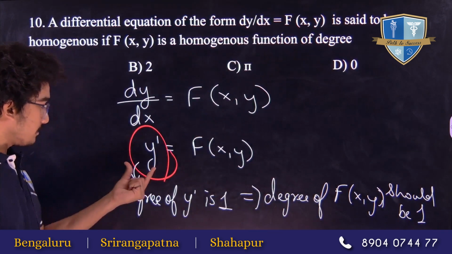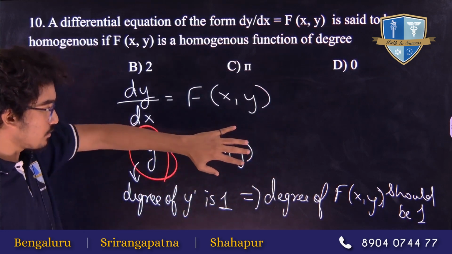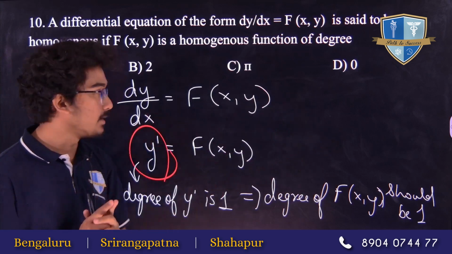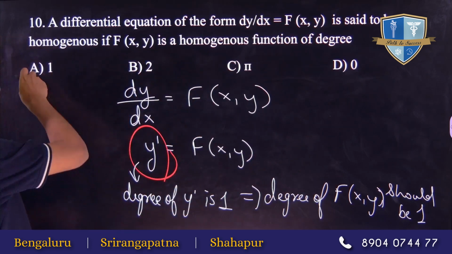If the degree here is 1 and this entire equation is homogeneous, this function should also have each and every term's degree as 1, meaning this function is also a homogeneous function with degree 1. So the correct option will be option A.